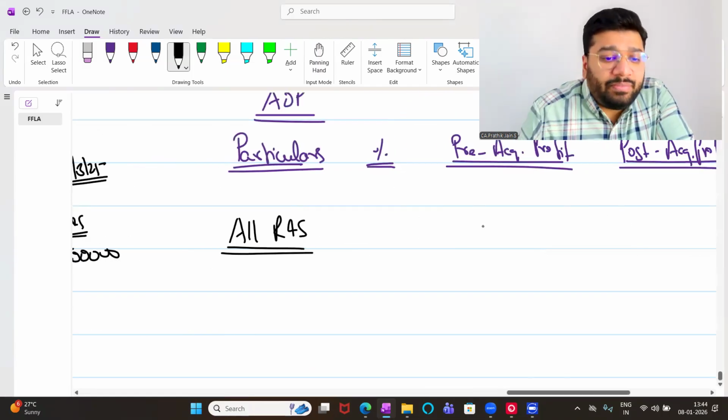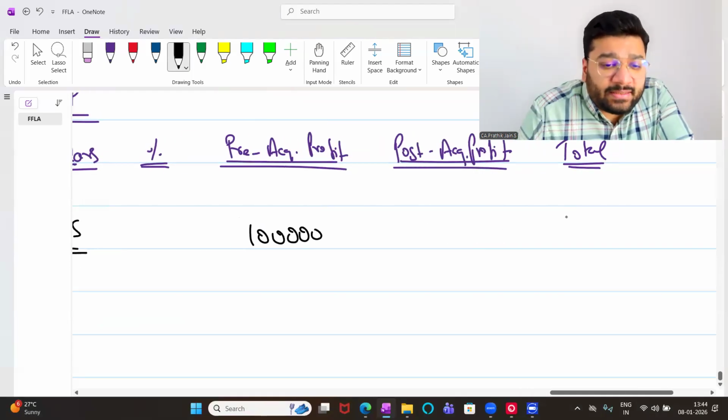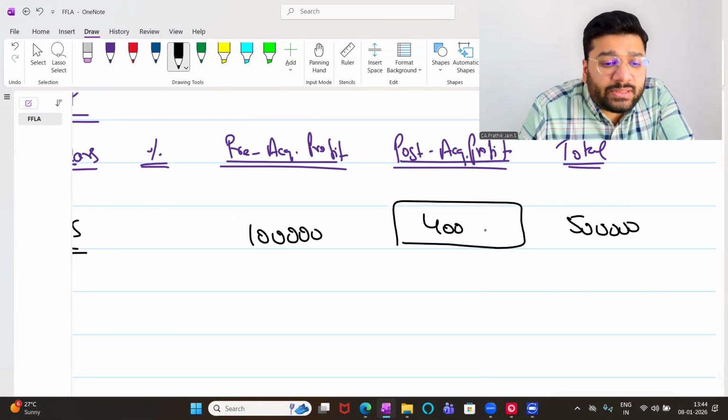Now, pre-acquisition profit? 1 lakh. On the date of acquisition, total is 5 lakh. Post-acquisition profit is 4 lakh rupees.